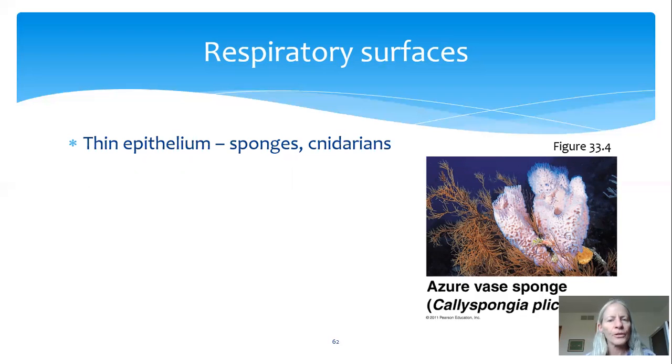And so all their cells can just be absorbing oxygen from the water. The oxygen easily diffuses to all the cells through the epithelium. Cnidarians would be animals like jellyfish or hydras. And again, they have a very thin body wall and all of their cells are very close to the surface.